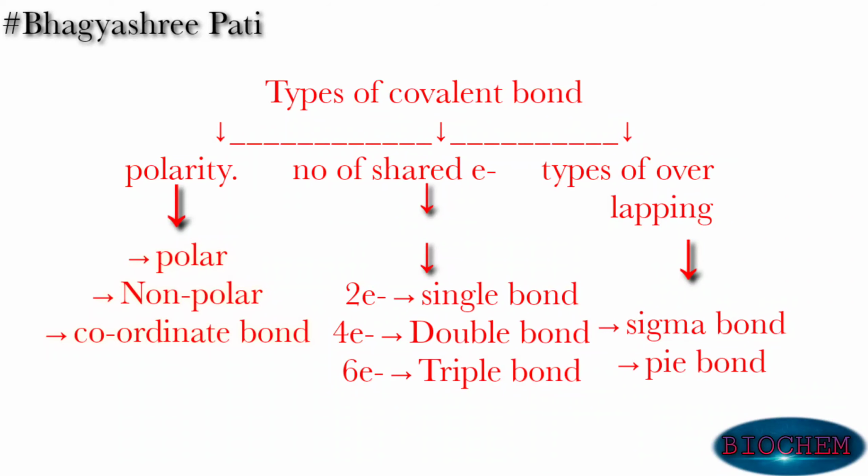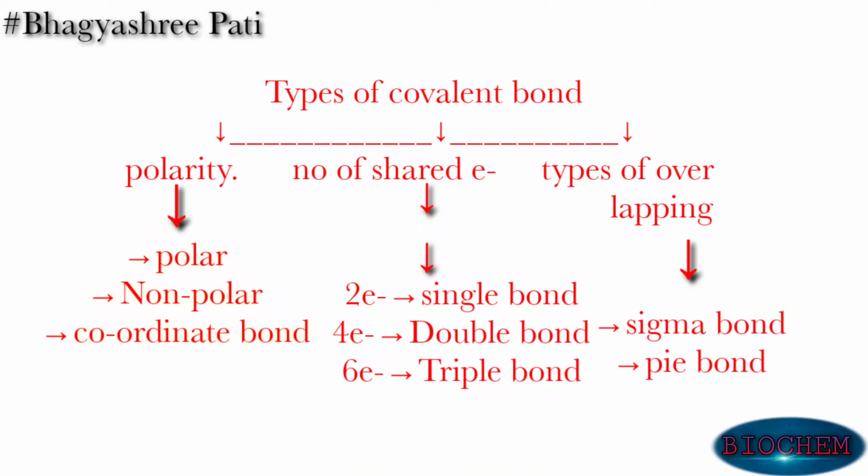Next, let us discuss types of covalent bond. Here you can see there are various types of covalent bond. According to polarity, there are three types of covalent bond. That means one is polar, second one is non-polar, and another one is coordinate bond. Coordinate bond is a part of covalent bond. Then according to the number of shared electrons, covalent bonds are of various types.